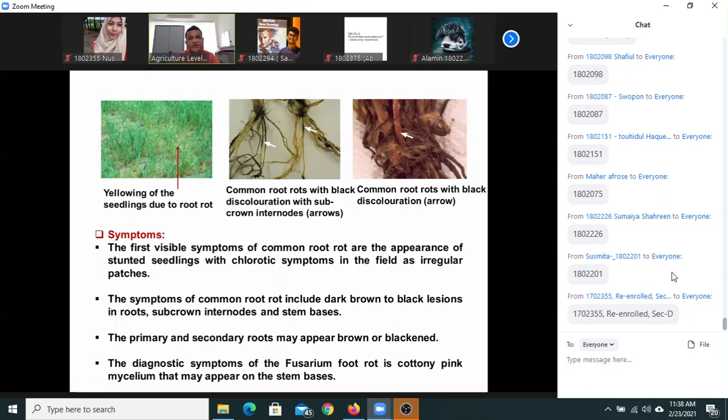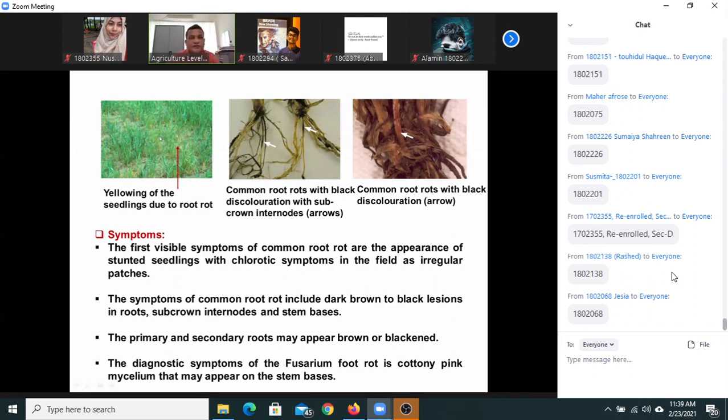You see? And in addition, if it is Fusarium, then you can see the whitish, cottony pink mycelium. So what you can do, you can write 3 sentences. You have to write: first visible symptoms of the disease is yellowing of the leaves; the secondary and primary roots and other root systems have turned dark brown to black and finally become rotten. And if the disease is caused by Fusarium, we can notice the whitish mycelium. That's it, and you have to draw.